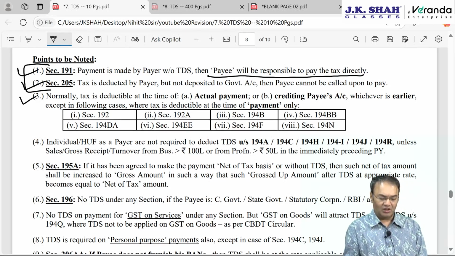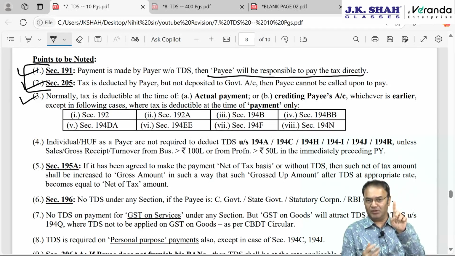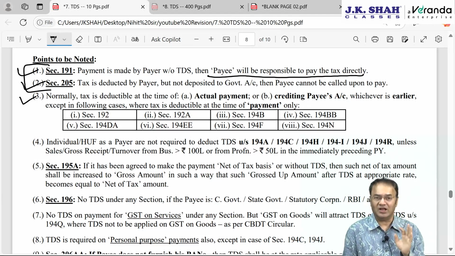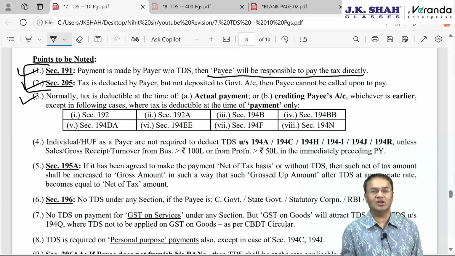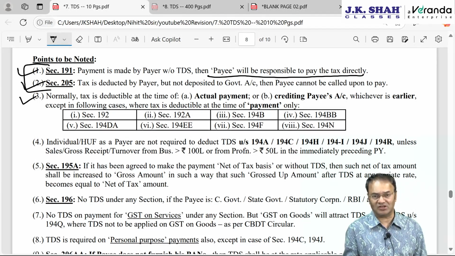Okay. Then at what point of time is the tax deductible? So the answer: tax is deductible either at the time of making payment to the payee or at the time of crediting the payee's account, whichever is earlier, subject to 8 exceptions. In the following 8 sections, TDS is not to be deducted at the time of payment or credit, whichever is earlier.